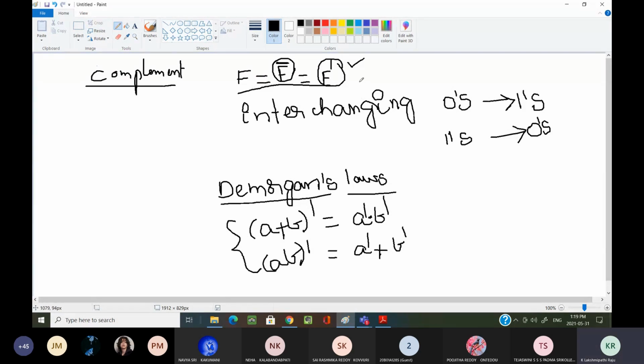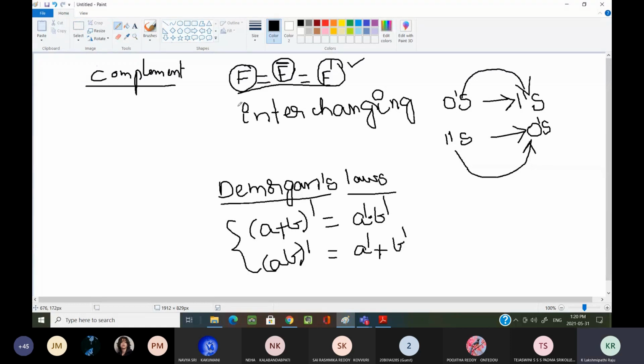The complement of a function f is f dash, f complement, and is obtained by interchanging zeros to ones and ones to zeros in the given function f.